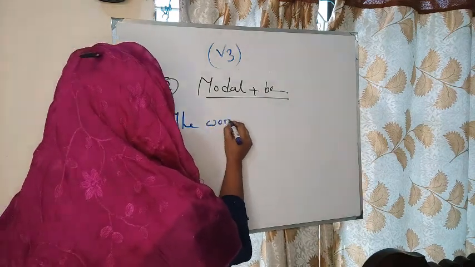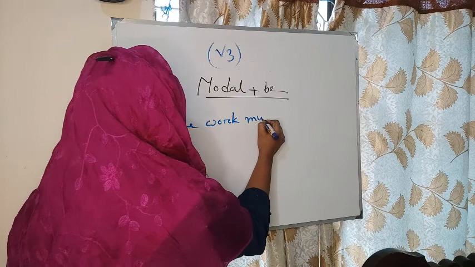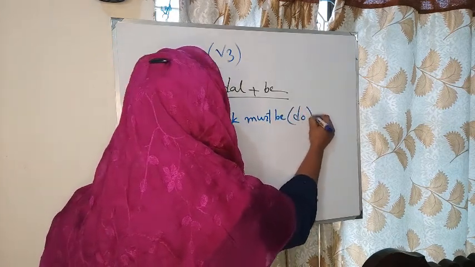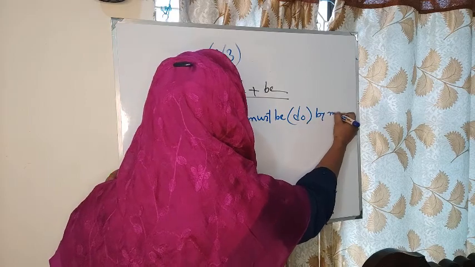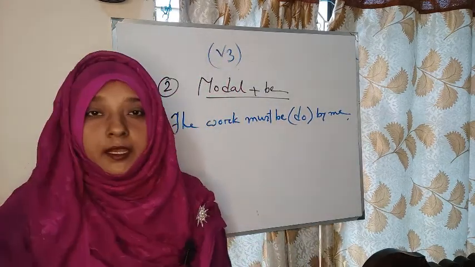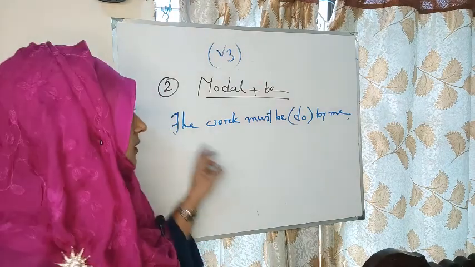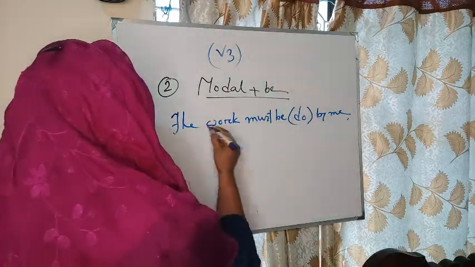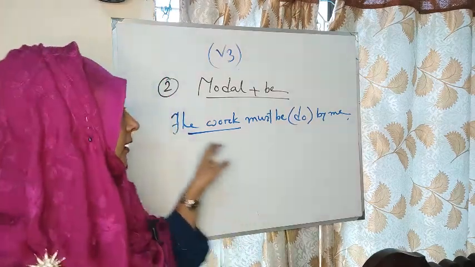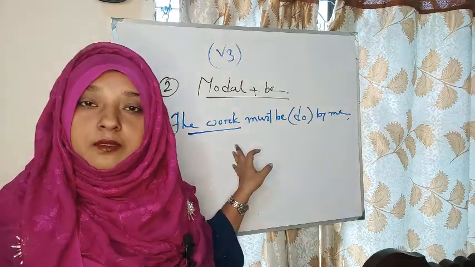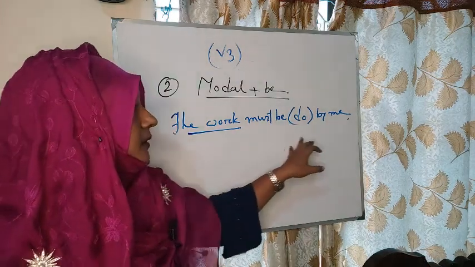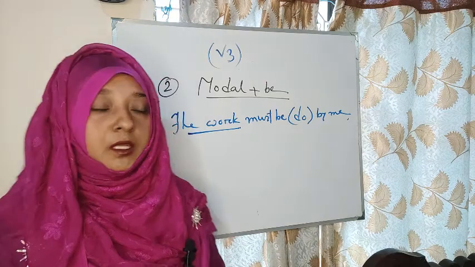The work must be do by me. Here you have to remember one thing is that here the subject will not work directly. Here the object, at first we will get the objective form. The work must be done by me.